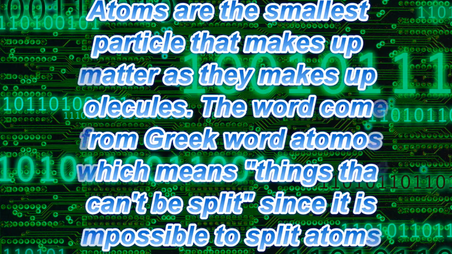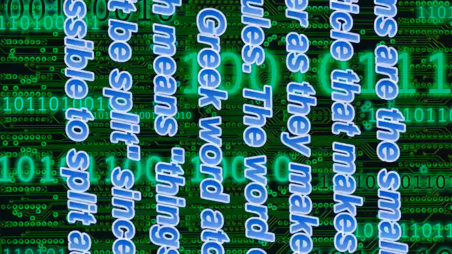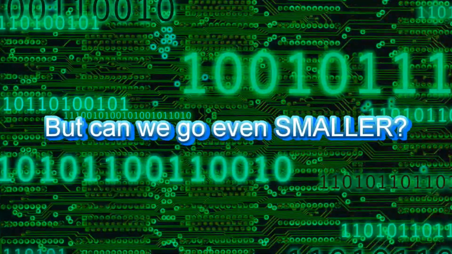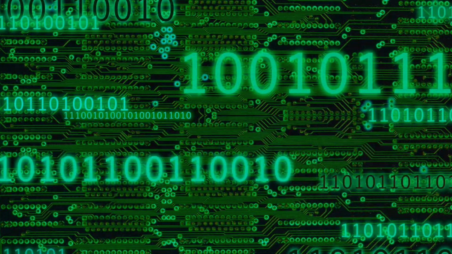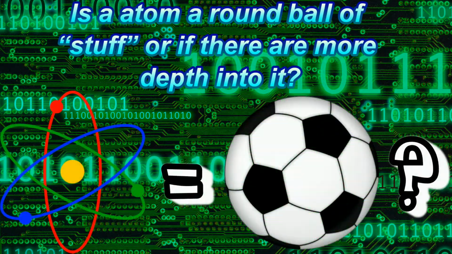Atoms are the smallest particle that makes up matter, as they make up molecules. The word comes from the Greek word atomos, which means things that can't be split, since it was thought impossible to split atoms. But can we go even smaller? Is an atom a round ball of stuff, or are there more depths to it? Well, first, when people didn't know a lot about atoms, they thought it was just a round ball of stuff.